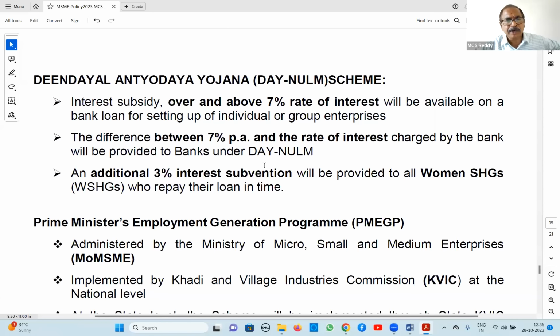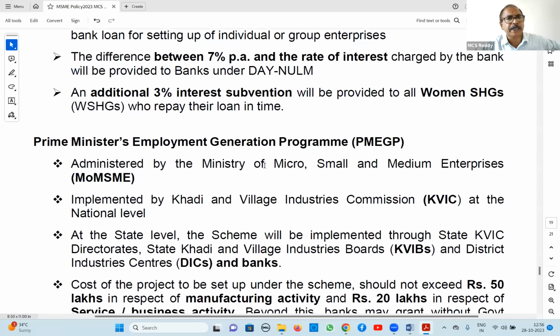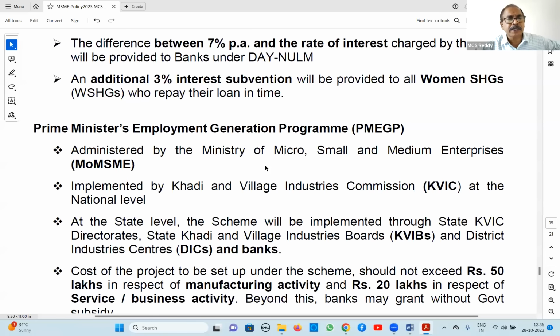NULM, already covered in government sponsored schemes: up to 2 lakh rupees for individuals and groups up to 10 lakh rupees, and they will get interest subvention. Whatever is charged between 7% and the actual rate of interest charged, the difference they will get as interest subvention. For prompt payment, women SHGs get 3% additional interest subvention.